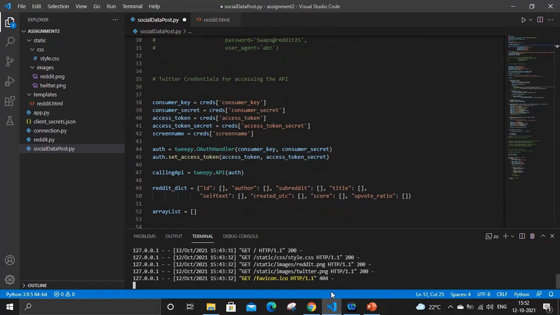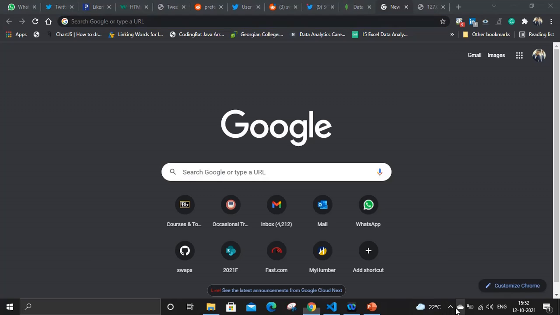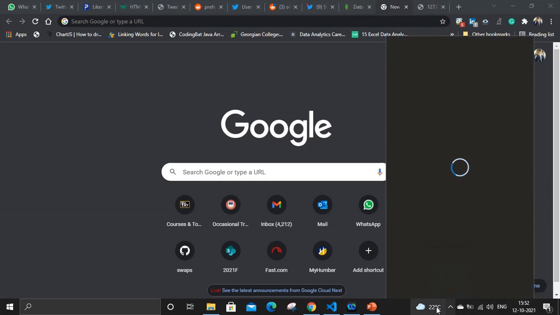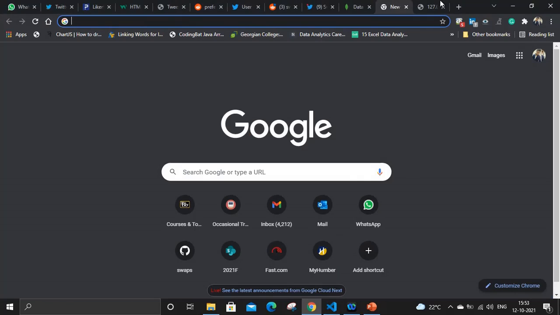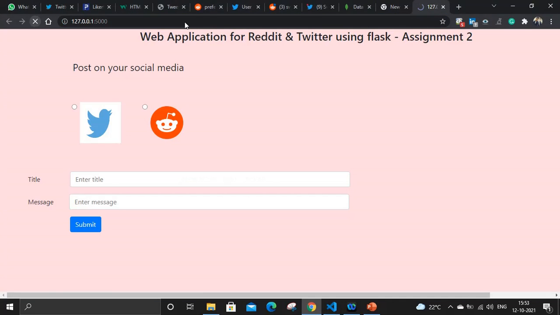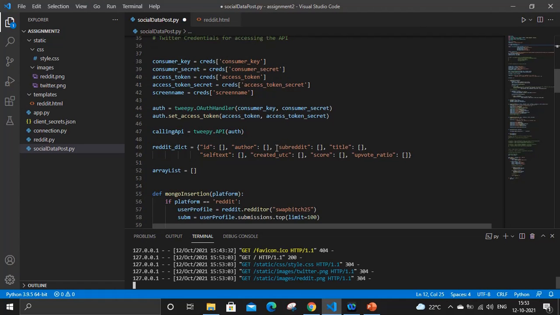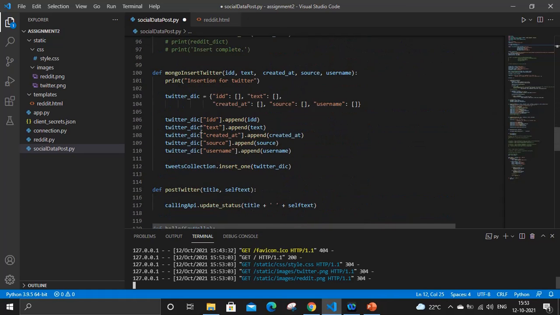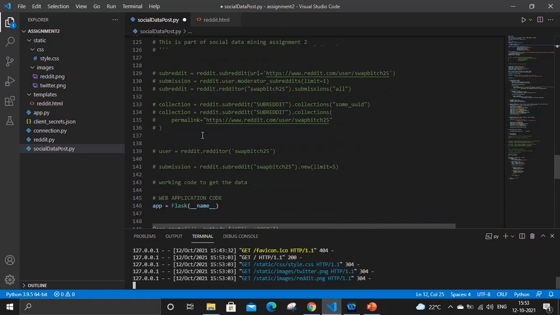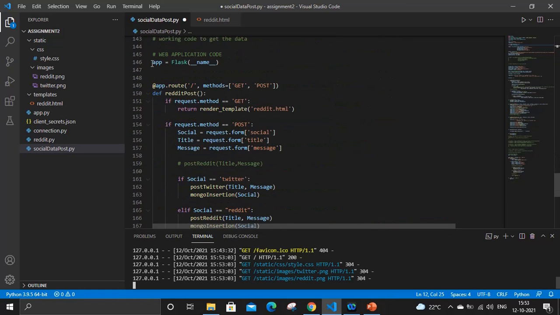So it's already in running mode. Here is a web page of mine, which I have created in the Flask application only. As you can see, this code is the web application code.